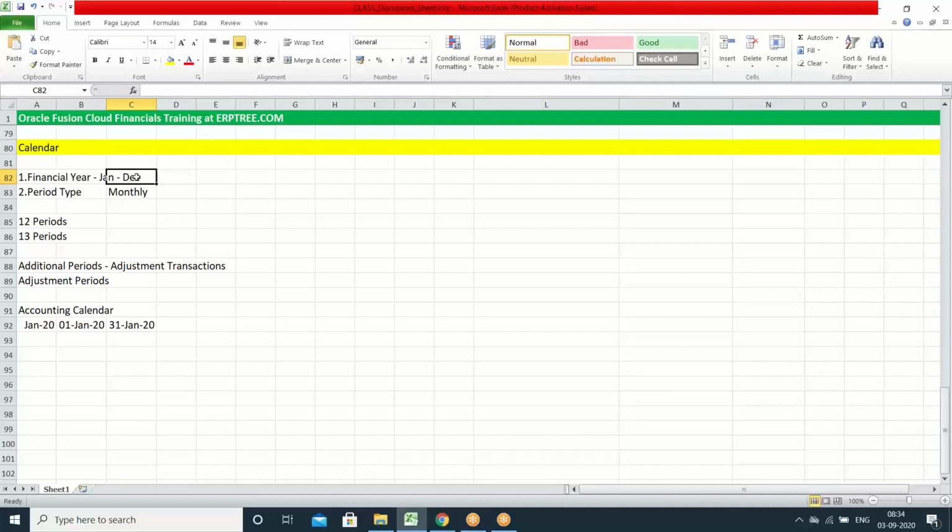Right? No. Temporary. When we are closing the books, some balances you will be declaring: this falls under these accounts, these balances are suspense. Just to have some notes of information, you can use the adjustment period. That adjustment period also falls under the current financial year only. Then we will move to the next financial year, maybe 2021.